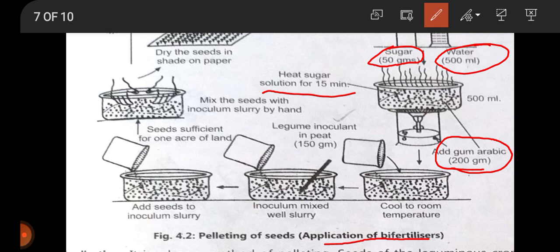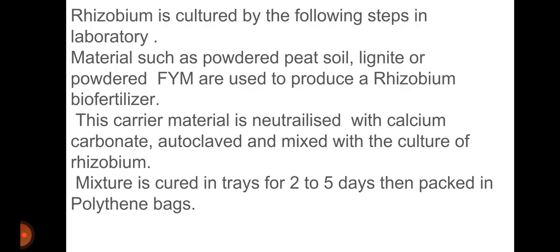Now, seeds sufficient for 1 acre of land. After that, we mix the seeds with the inoculum slurry by hand, with the help of a hand we mix the things with the seeds, and then dry the seeds in shade or on paper, and after drying, we use the seeds for sowing. So this is the method of application of rhizobium biofertilizer. Now rhizobium is cultured by the following steps in the laboratory.